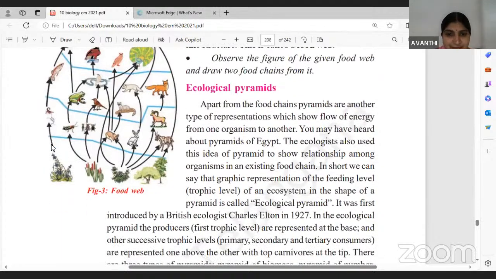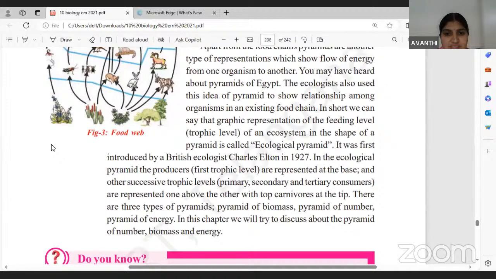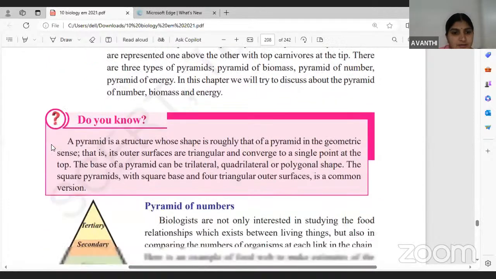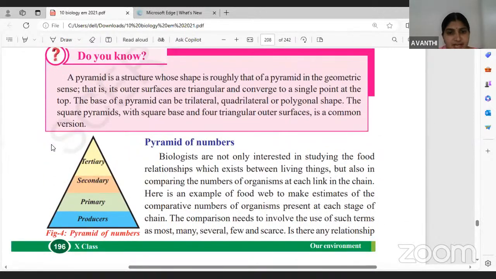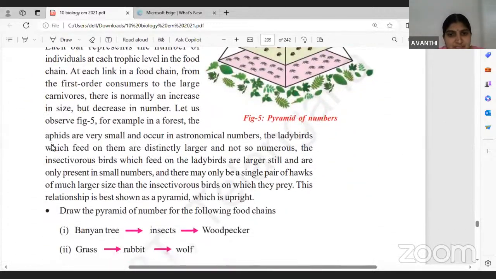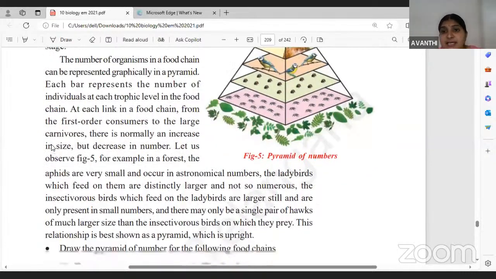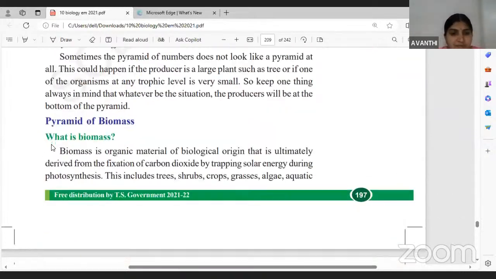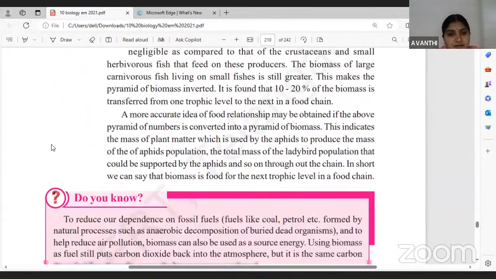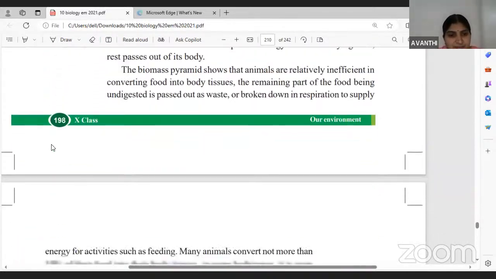Then the ecological pyramid. This ecological pyramid concept was given by Charles Elton in 1927, as we already discussed. You can see here the pyramid of numbers, and the pyramid of biomass. This is a pyramid of numbers, which is based on the number of organisms in each trophic level. Then the pyramid of biomass is based on the weight of the organisms. You can see the different pyramids here.